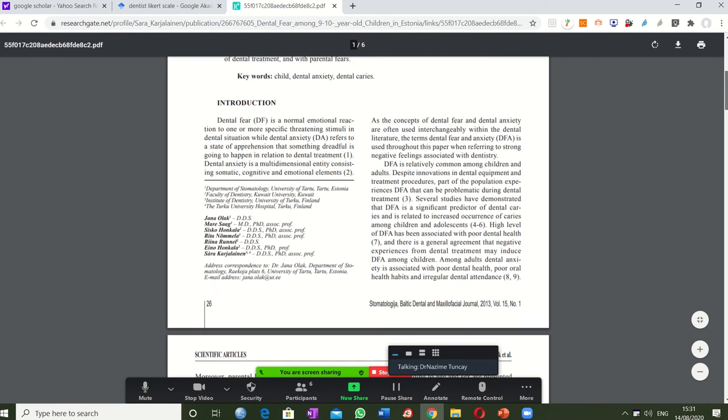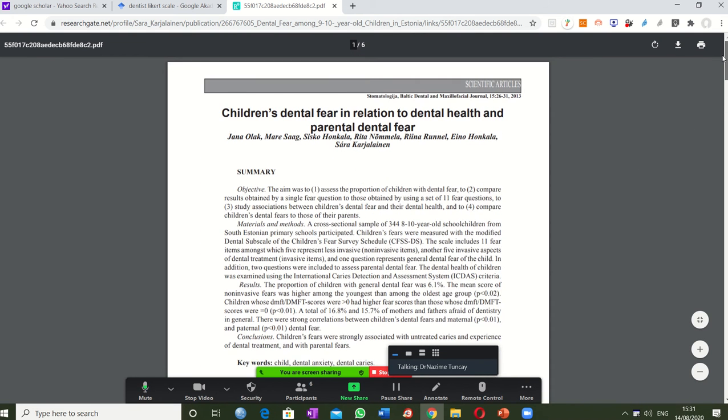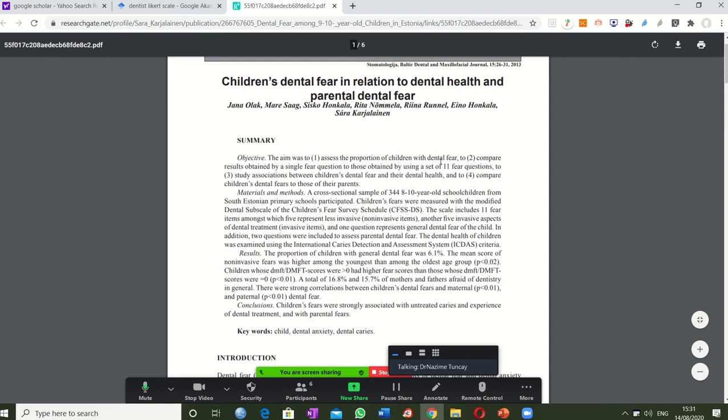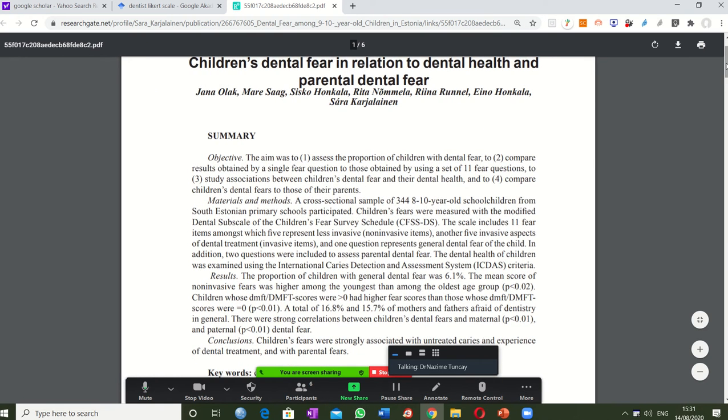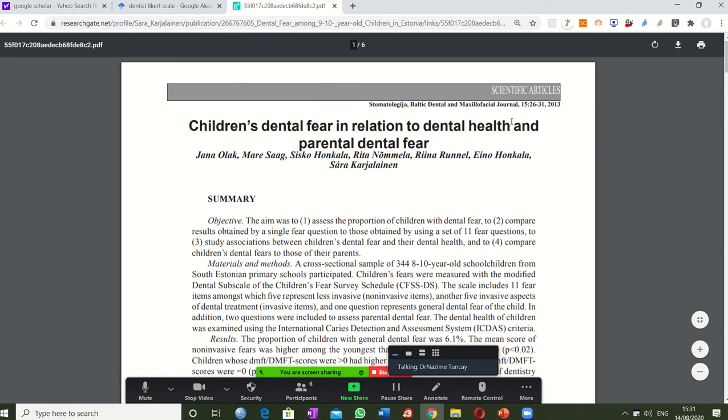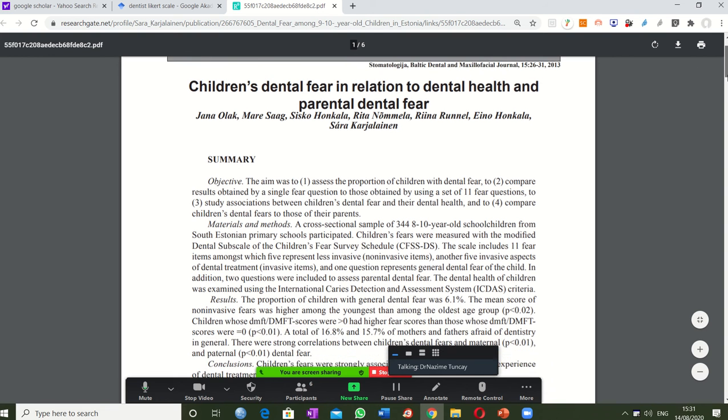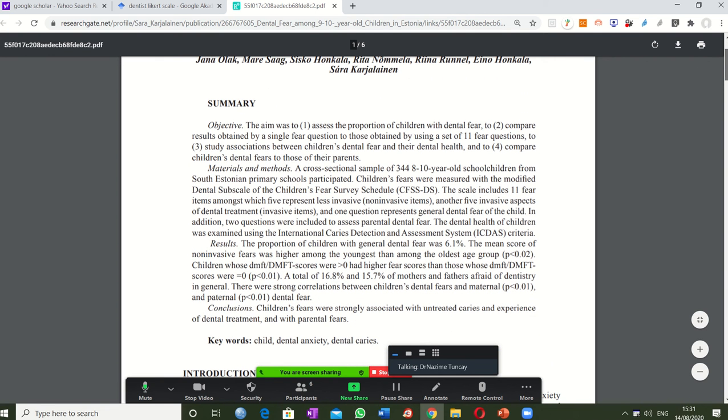So, how do you read articles? Of course, when reading articles, the first thing you look at is the topic. Then you have a look at the summary. Before reading in detail, we skim the article and look at the main points. There is an objective.